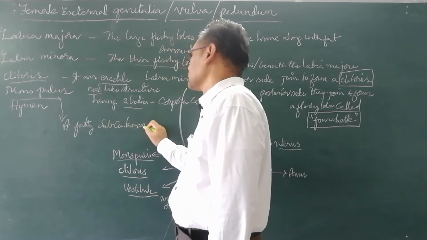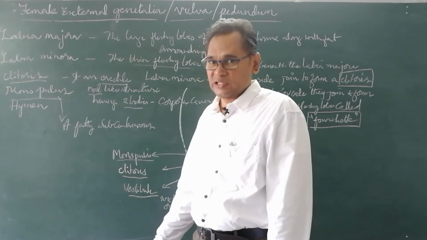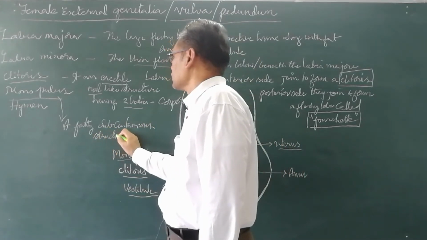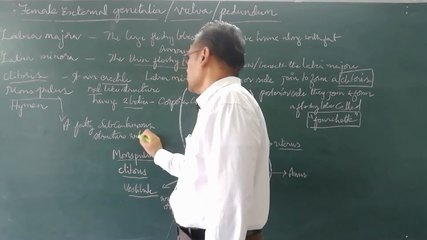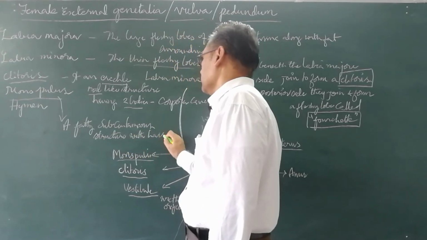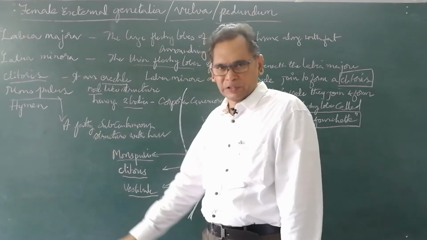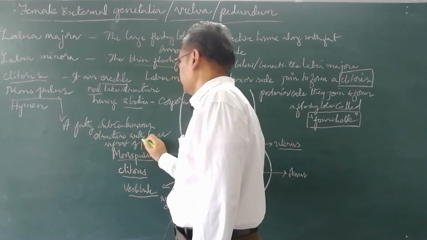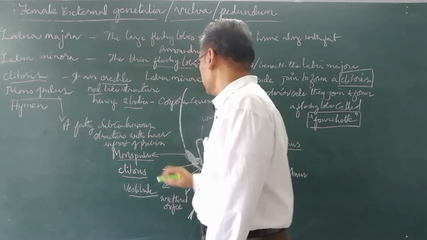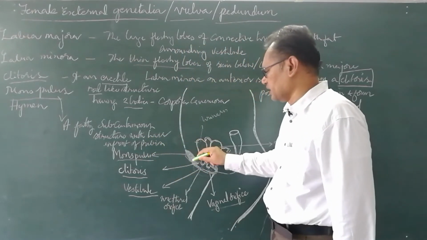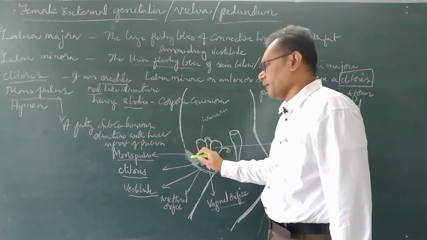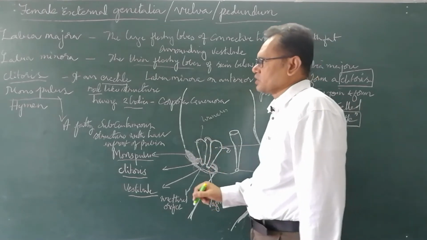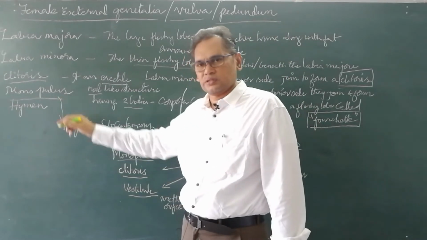Subcutaneous means beneath the skin, a fatty subcutaneous structure with hair in front of the pubis. This is that cushion-like fatty layer having hair in the adult female. This structure is called the mons pubis.